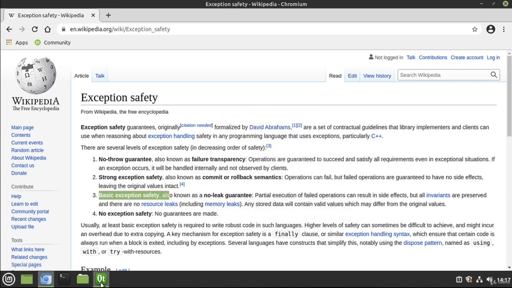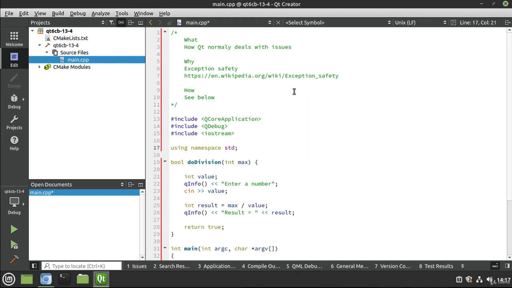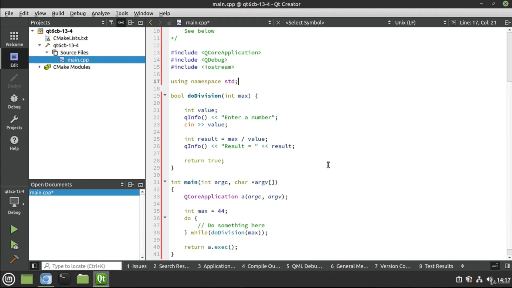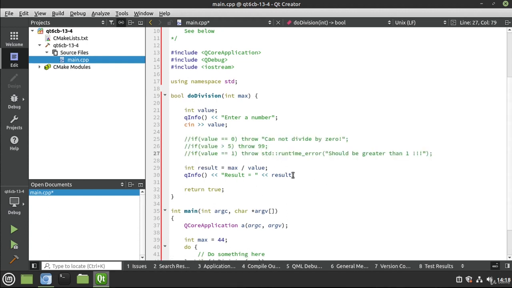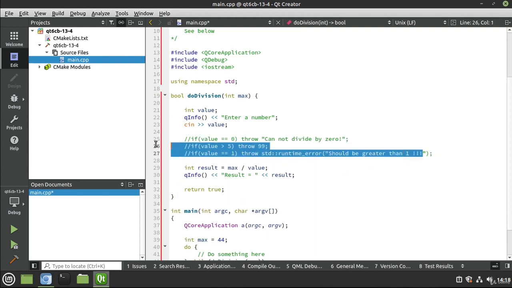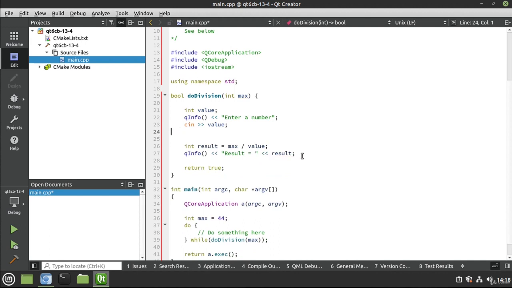Qt does things a little bit differently. One of the things that people often find challenging when they start Qt is there's no built-in error handling. Even when you look at the source code for Qt, you just don't see any of that. Instead, Qt usually favors a bool. They'll just simply return: did it fail or did it succeed? True or false? Did it work? So don't go into the Qt source code and expect to see a lot of different types of throws and catches. They're just not there.